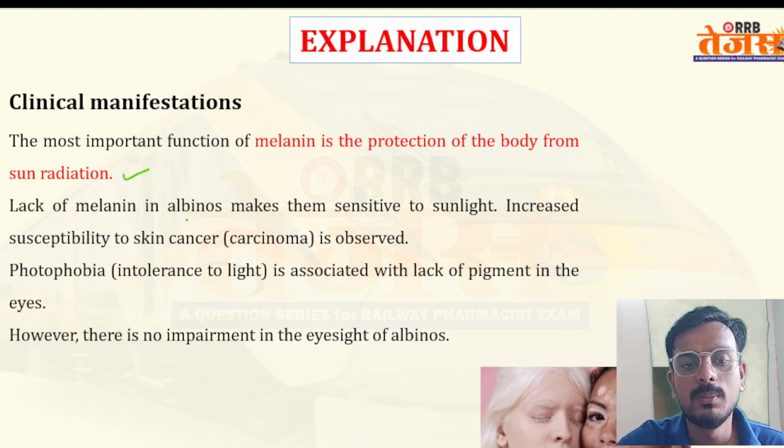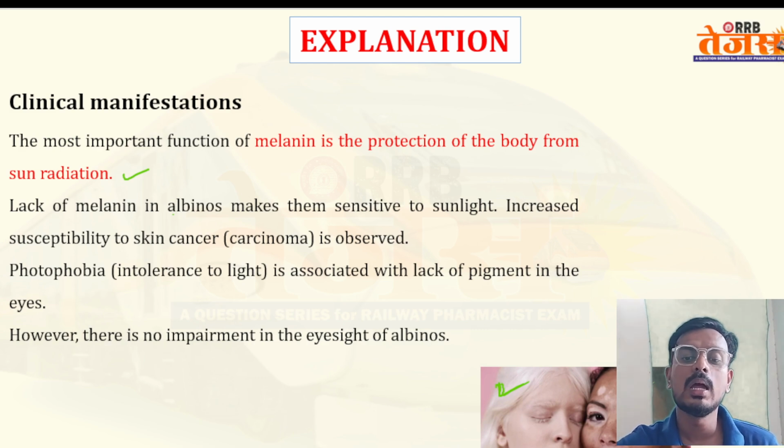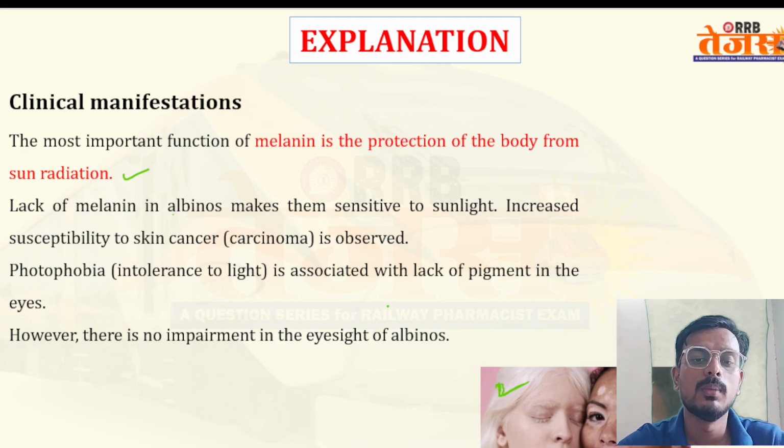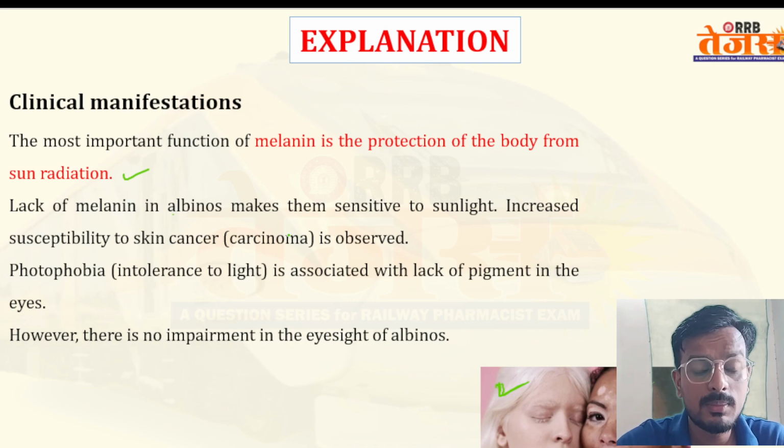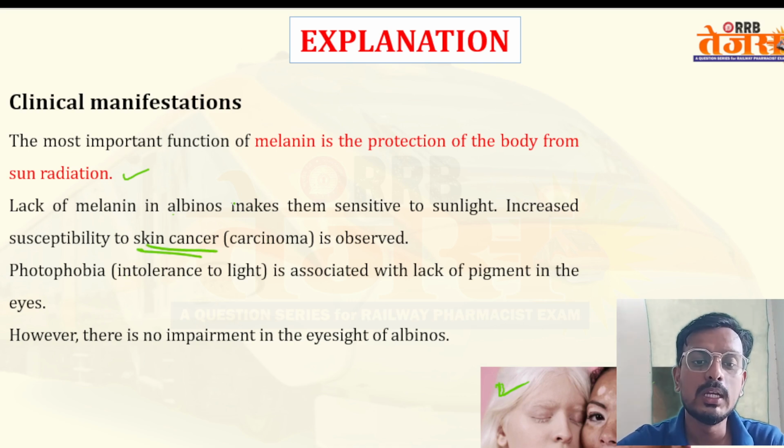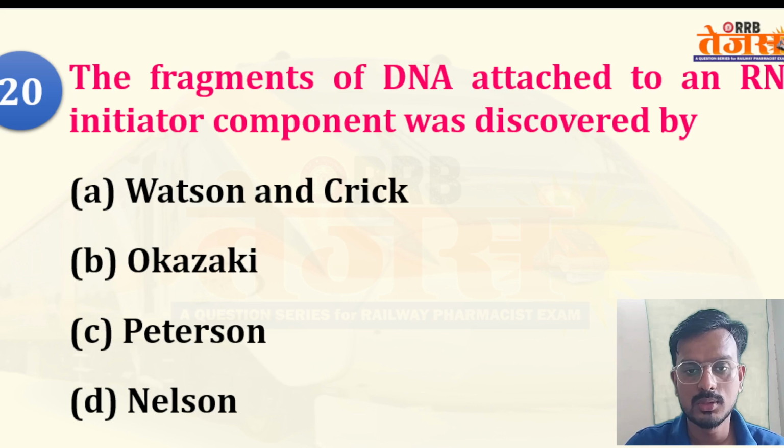The most important function of melanin is to protect the body from sun radiation. Lack of melanin makes albinos sensitive, makes them white. You might have seen some patients around your society having these types of marks. This is basically due to lack of melanin pigment. They have increased susceptibility to skin cancer. Photophobia, intolerance to light, is associated with lack of pigmentation in the eyes.